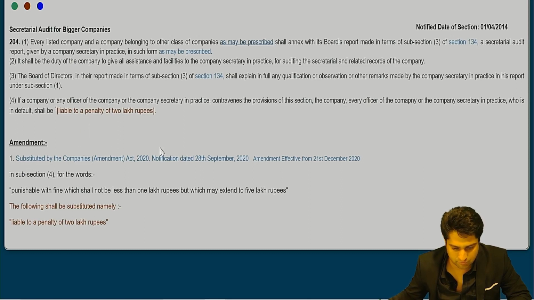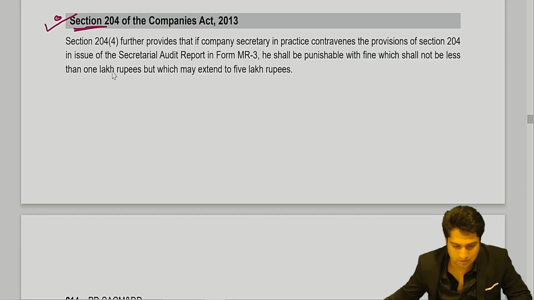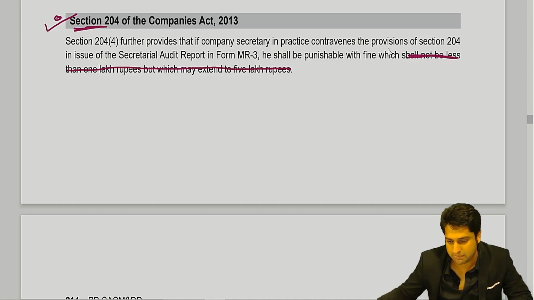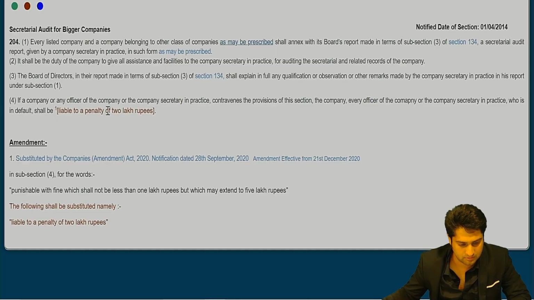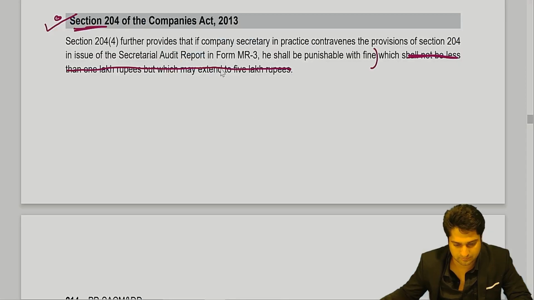So substituted for this word, punishable with a fine for not less than. So this has been changed. Can you see this? This has been changed. Shall be punishable with fine. Okay, who is shall be liable for penalty of ₹2 lakh.